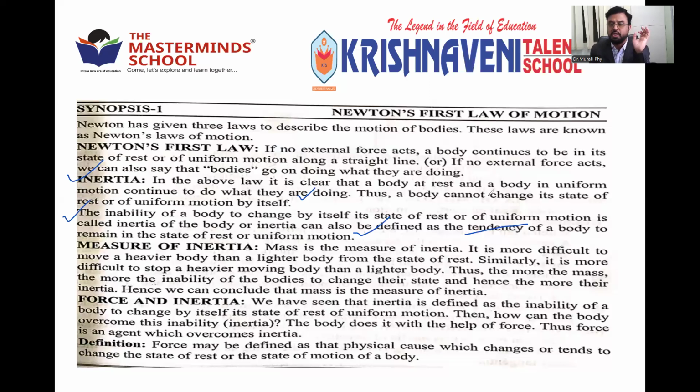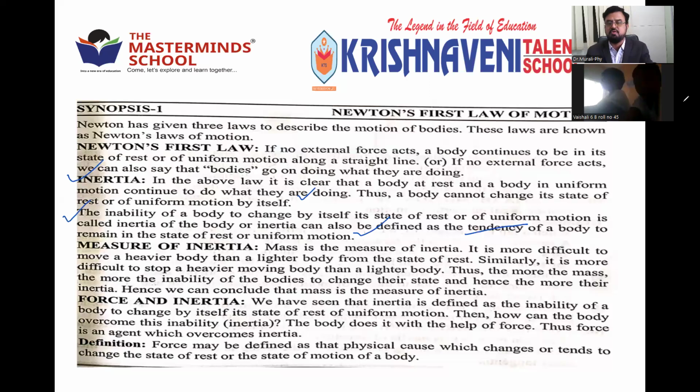Such a property is called inertia and such a statement is called the law of inertia. That is Newton's first law of motion. Right? So inertia is applicable on a body at rest, on a body in motion, and when it is changing direction. In all the cases, we come across this property of inertia.